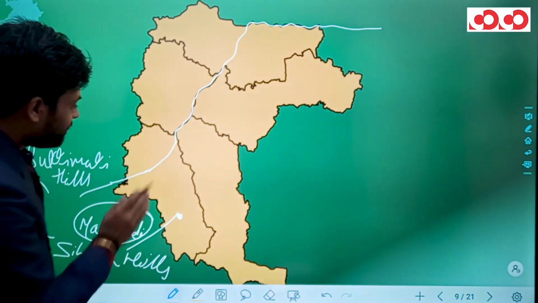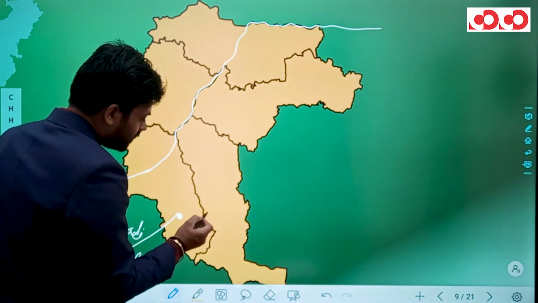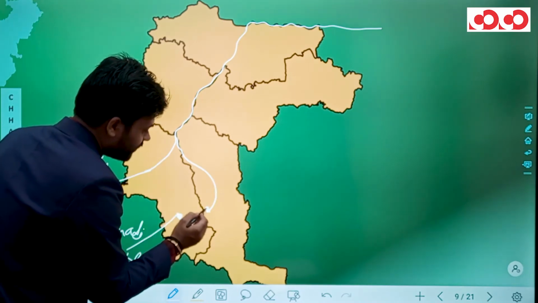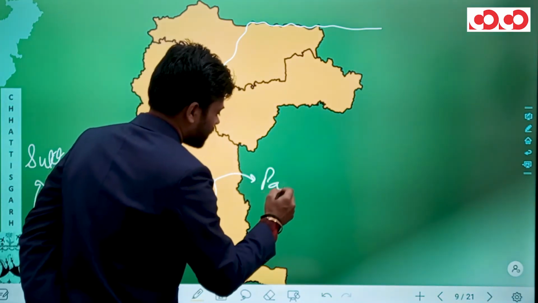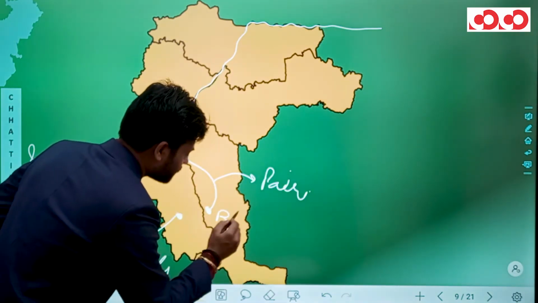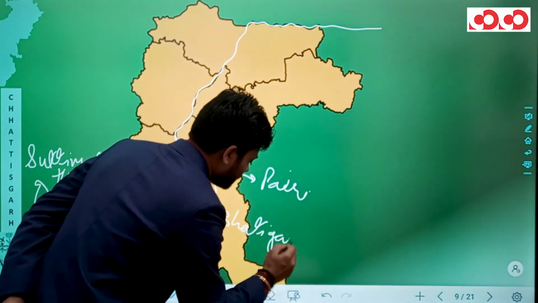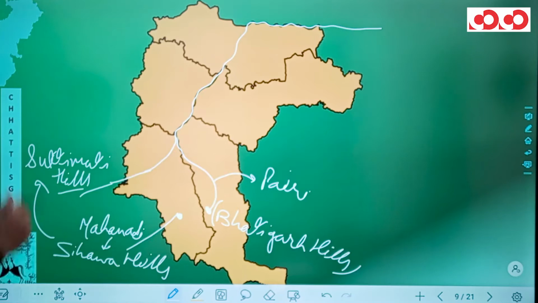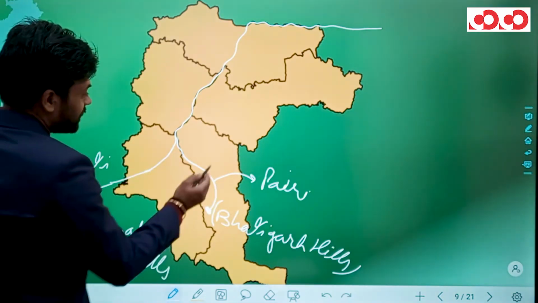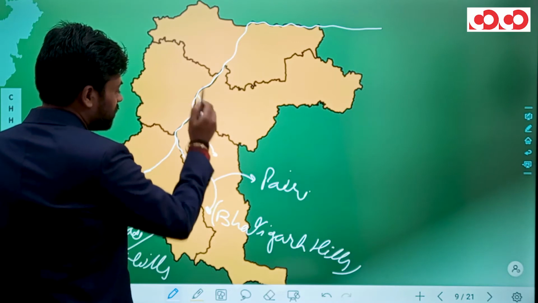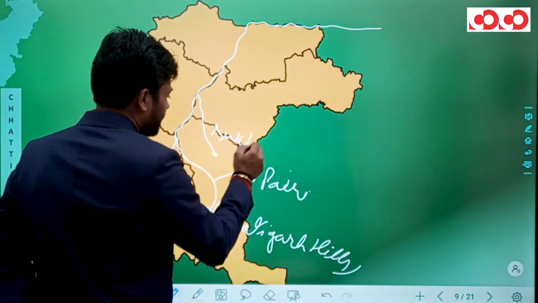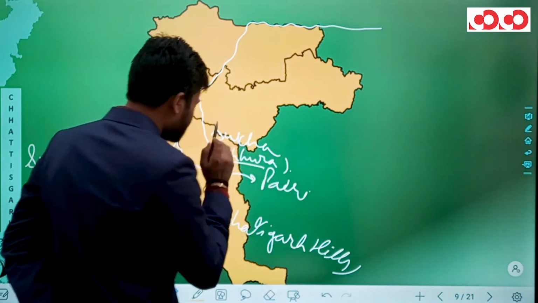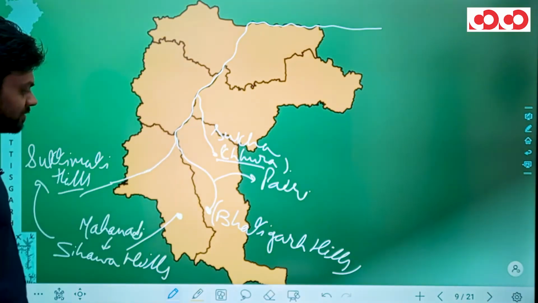Now we have another river which happens to be a tributary of this Mahanadi. The name of the river is River Peri. The origin of River Peri is from Bhatigarh Hills, which lies in the Gariyaband district of Chhattisgarh. Next we have River Sukha. Sukha river originates from Chura Tehsil of this Gariyaband district. So there we have River Sukha.